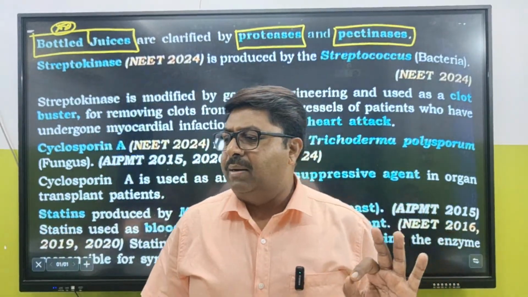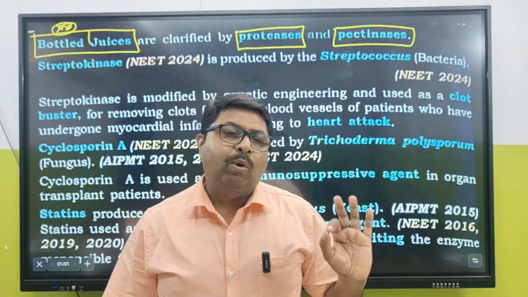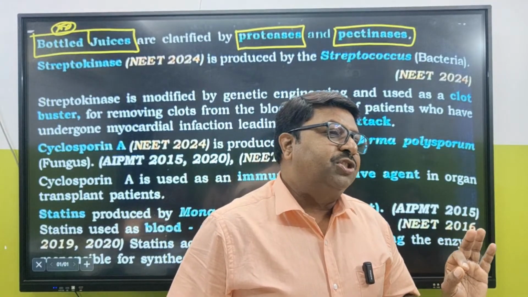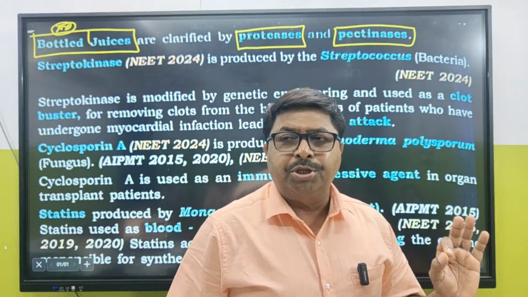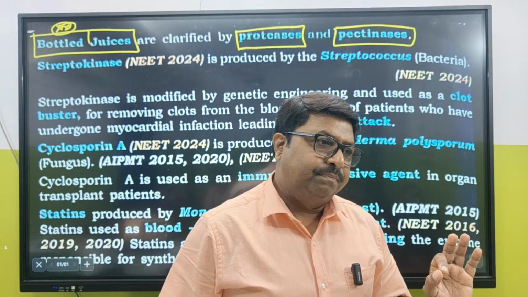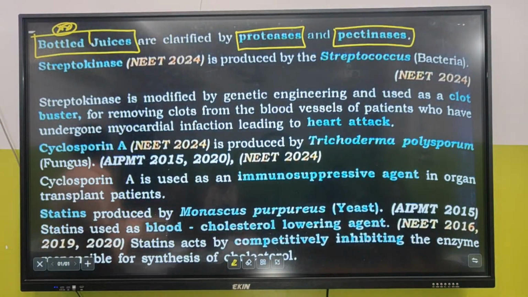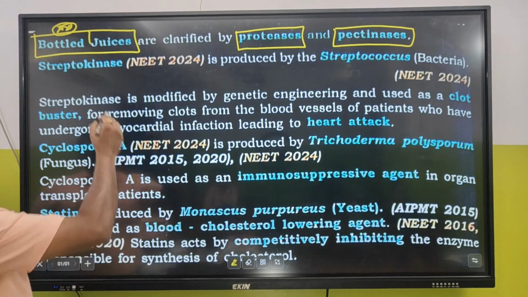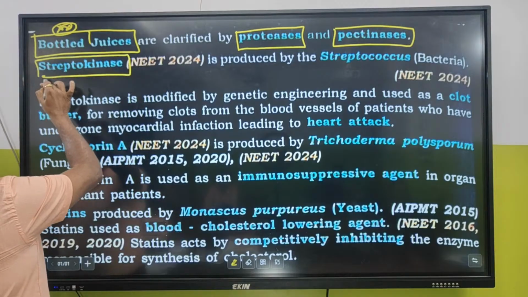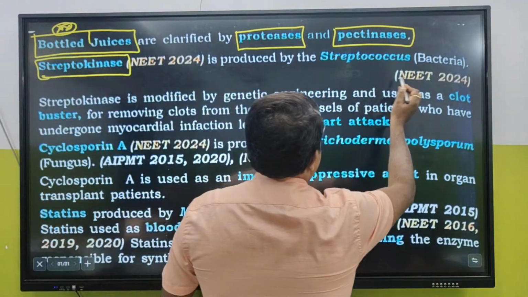Pectinases are going to feed upon the pectin. And what is pectin? It is a calcium pectate, the main composition of the middle lamella. Okay, they will feed on the pectate and also the protein part of the cell membrane. So what is going to happen? पूरा clarify हो जाएगा.